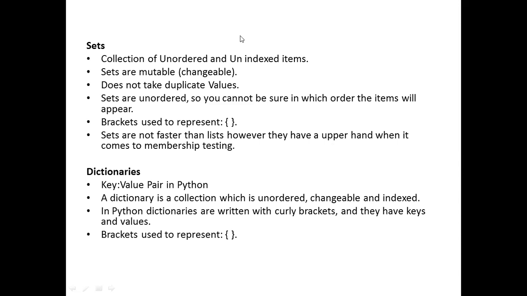Okay. So coming to sets, they are unordered. In which order they are created, we do not know. And they are not faster than lists, and they are represented using braces. When coming to dictionaries, the elements are represented in the form of key-value pairs, and this is also unordered. You'll be able to modify the elements, and they can be accessed by using the key, using these curly braces.